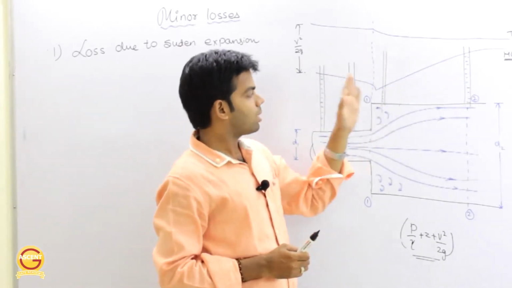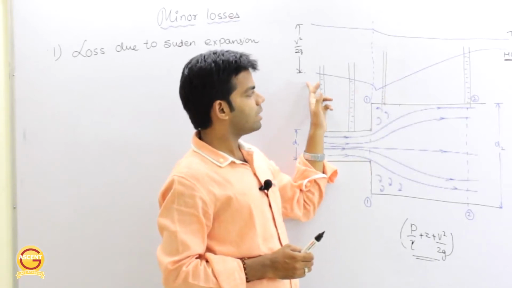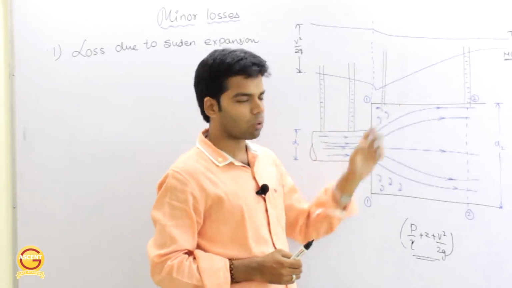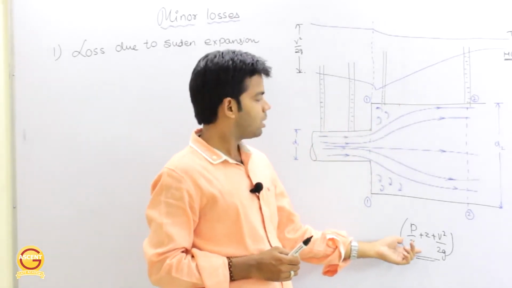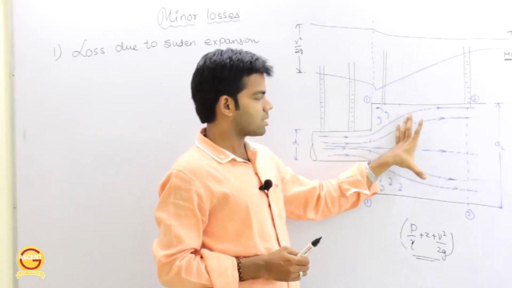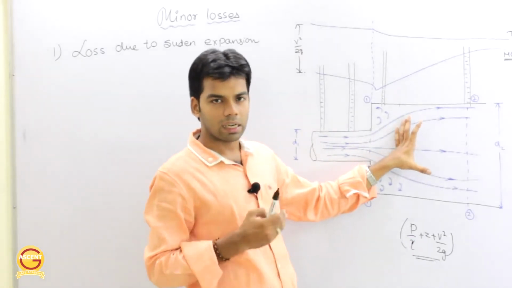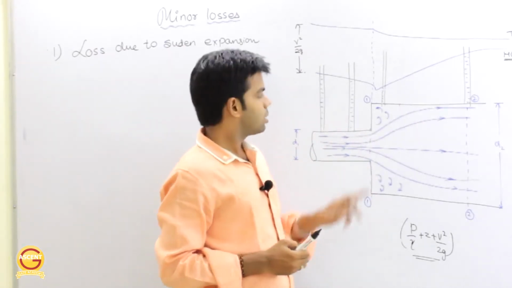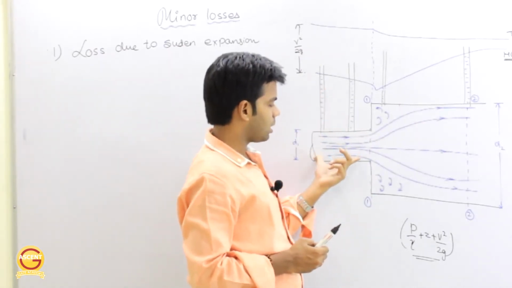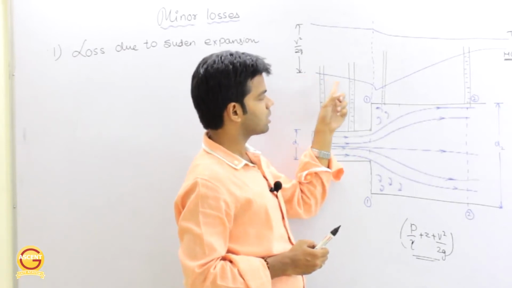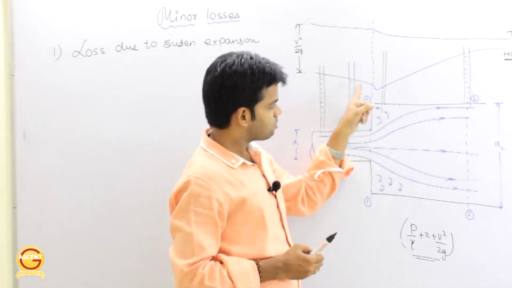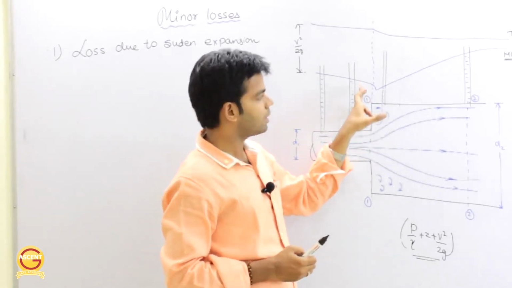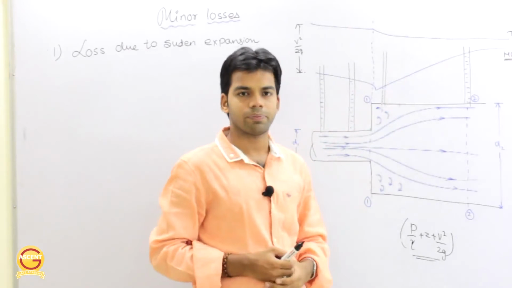Okay, now coming to the hydraulic gradient line, this hydraulic gradient line basically depends on pressure because Z is the same for all the points, so it basically depends on pressure. Okay, and as the area increases, velocity decreases and pressure increases. So initially when the area was the same, the head obviously was decreasing continuously, but at this particular point the area suddenly increased and the head then increases.